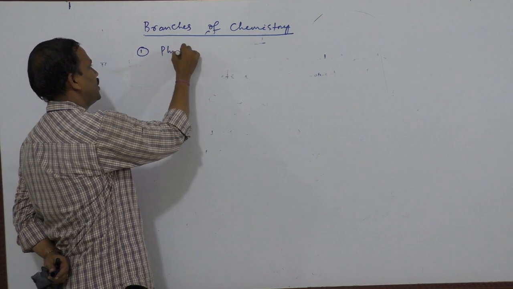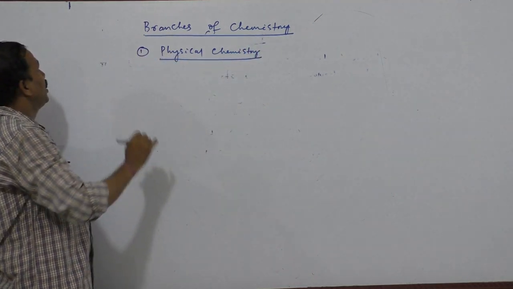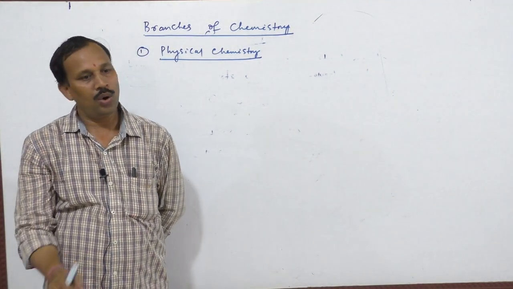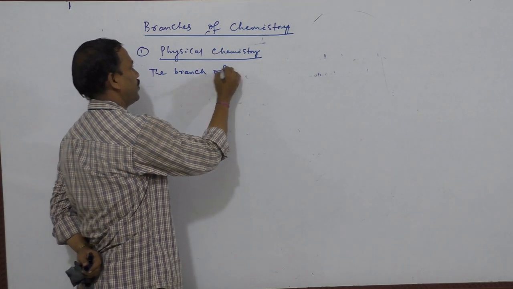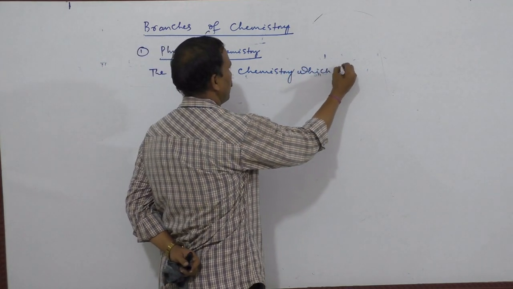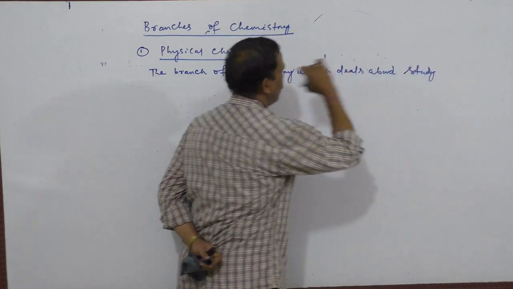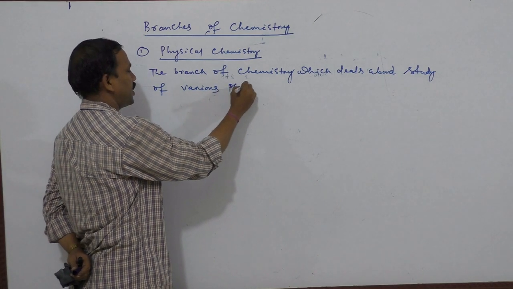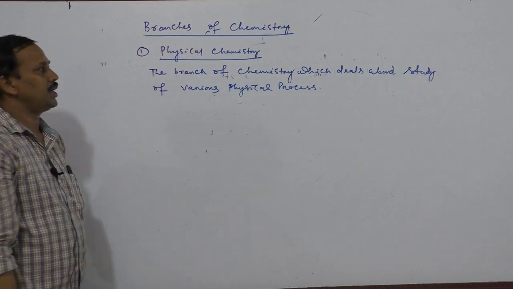First one is physical chemistry. The branch of chemistry which deals about the study of various physical phenomena or physical processes is called physical chemistry.